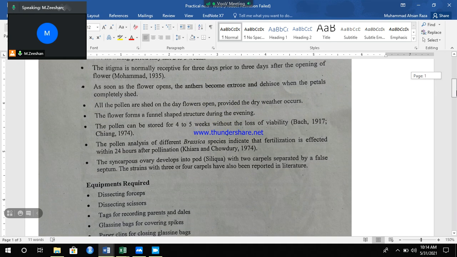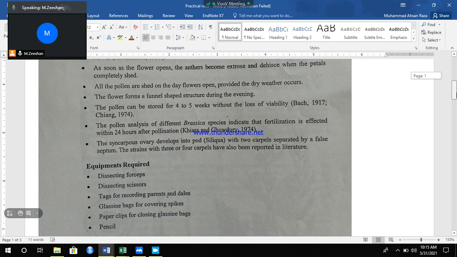As soon as the flower opens, anthers become extrorse. Extrorse means the anthers burst and dehisce when the petals are completely shed. All the pollen is shed on the day flowers open, provided the weather is dry. Flowers form a funnel-shaped structure during the evening.